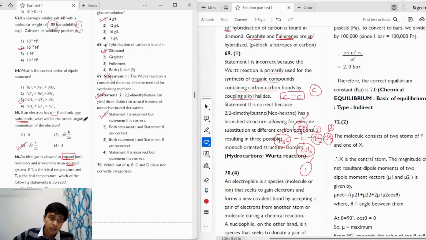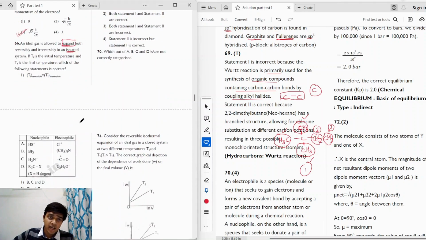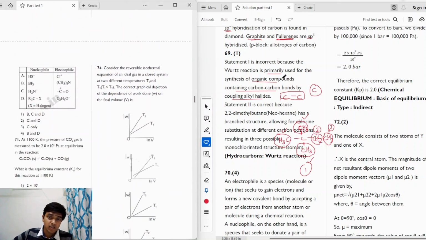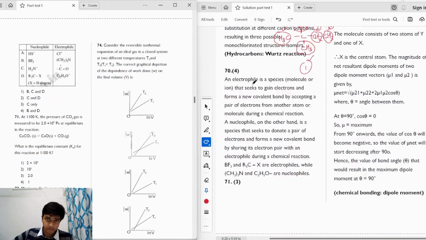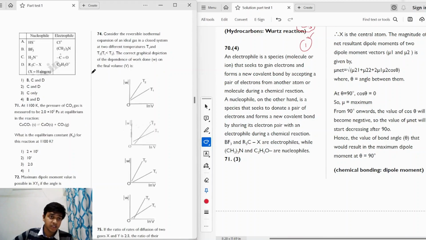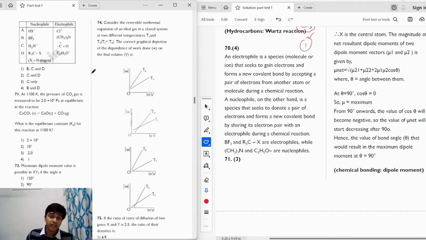Moving on to the next question. The question says, which out of A, B, C and D are not correctly categorized. So we have been given different species and we have to find out whether they are a nucleophile or an electrophile. First of all, an electrophile is a species that is electron loving, right? So it wants to gain electrons. So it must have an empty orbital or it must have a positive charge on it. Whereas a nucleophile is nucleus loving, right? So it can donate a pair of electrons. So it must have a lone pair or it must have a negative charge on it.